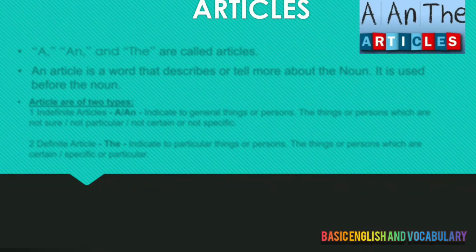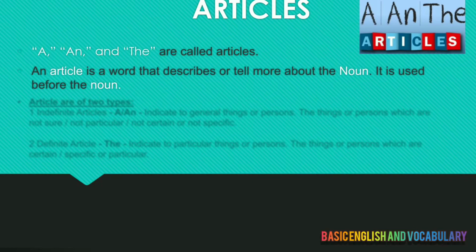So, today our topic is about articles. A, an and the are called articles. An article is a word that describes or tells more about the noun. It is used before the noun. Articles are always used before the noun. And what is a noun? A noun is a thing, a person, or a place; these are known as nouns.